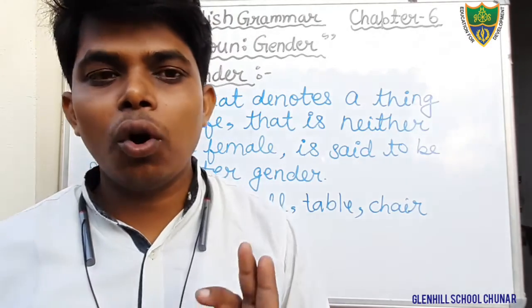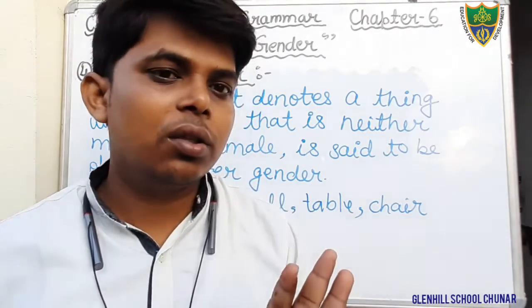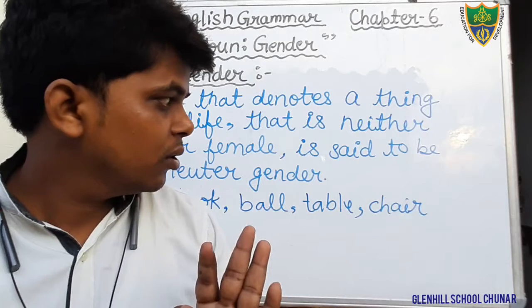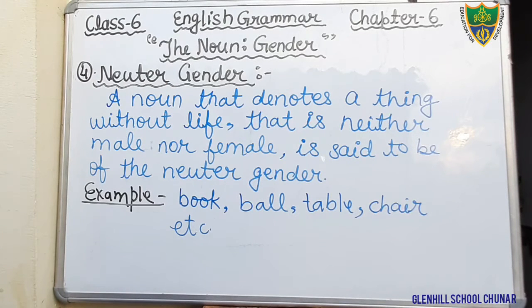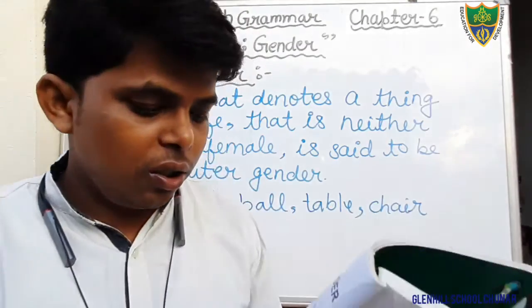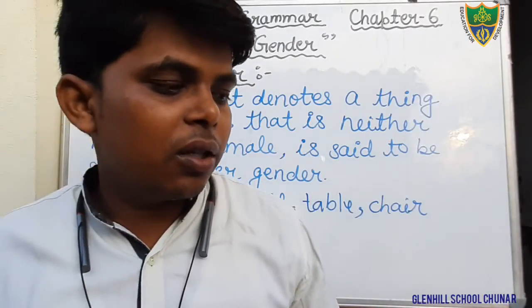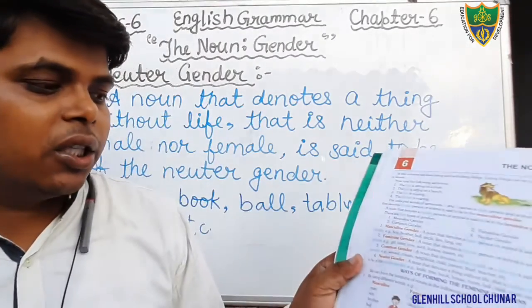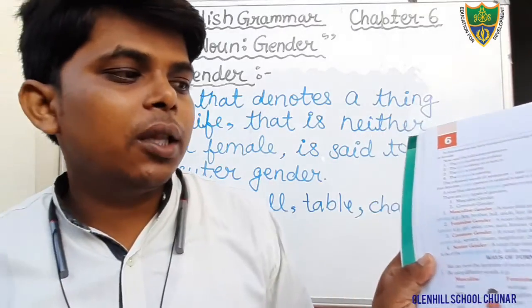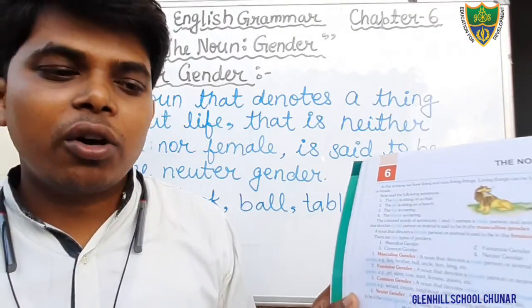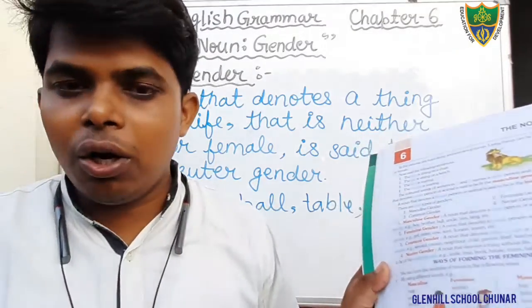I hope that you all have understood the things, and now we have completed the topic, the noun gender. Okay students, I want to tell you there are so many words given in your book that are categorized in the masculine and feminine gender. It is written here, ways of forming the feminine of noun. You just learn all these words.